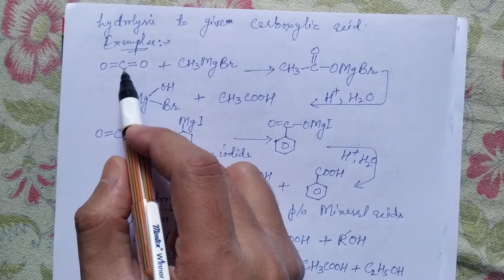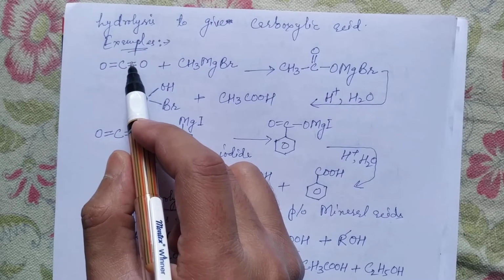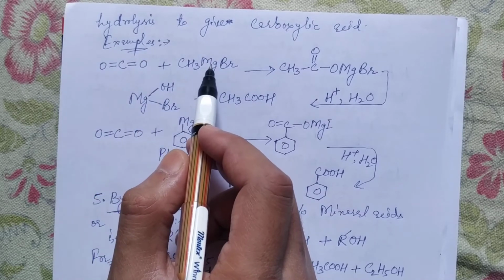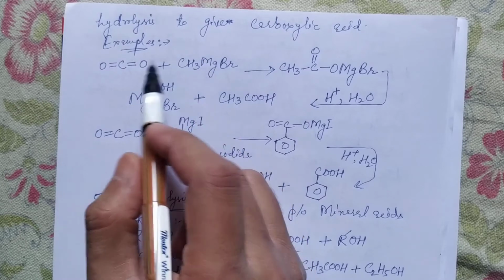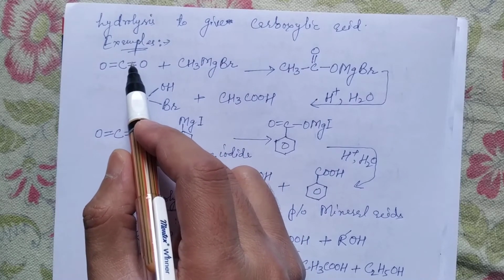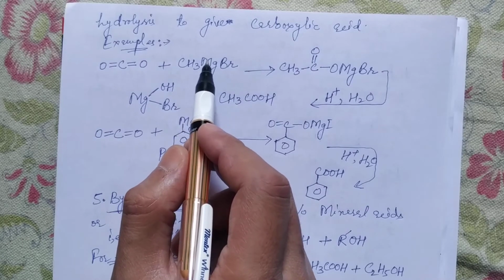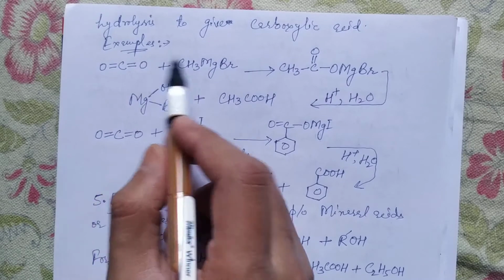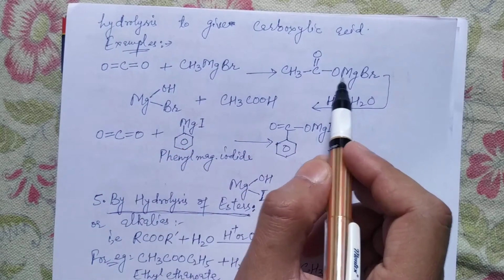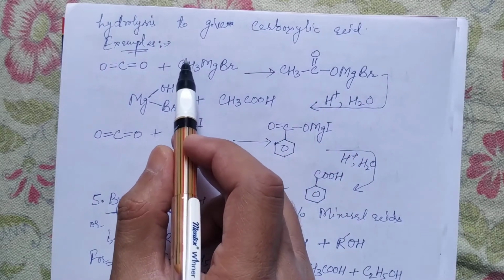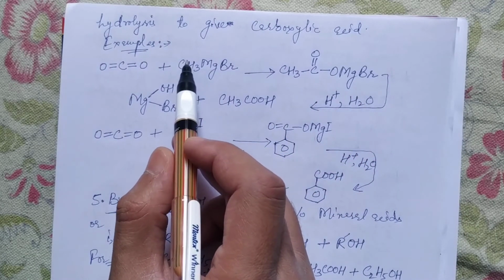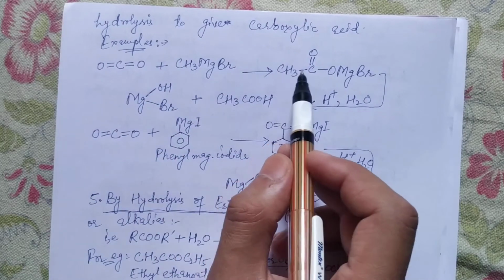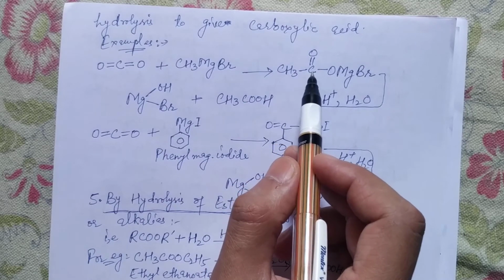In order to restore that valency, this double bond gets shifted onto the oxygen, and this oxygen along with the electron pair will attack the partially positively charged magnesium. So this oxygen will take up the MgBr as shown here, and CH3, which was the nucleophilic part with partial negative charge, is getting attached with the carbon as shown here. This is CH3 that has got connected with this carbon.